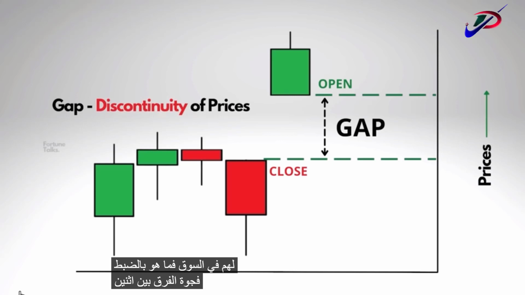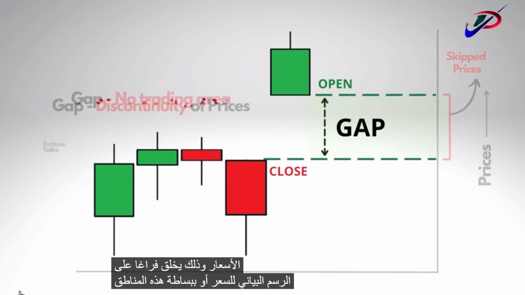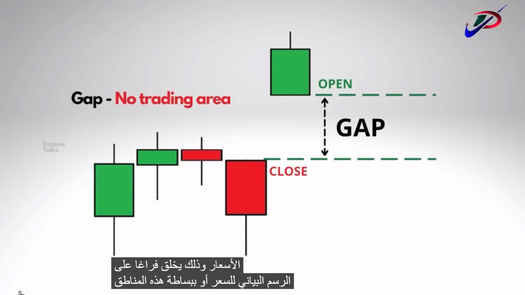The difference between two consecutive candles' closing price and opening price is called a gap. Or simply, a gap is an area of discontinuity in the chart where the price of the asset either falls or rises from the close of the previous day. A gap occurs when the prices skip between two trading periods, that is, skipping over certain prices, and so it creates a void on the price chart. Or simply, these are areas on the chart where no trading activity has taken place.